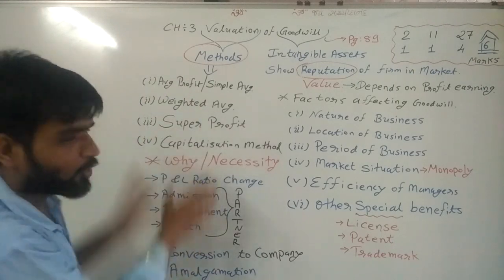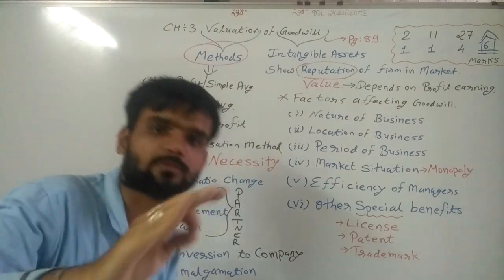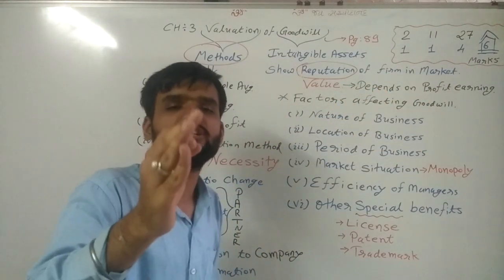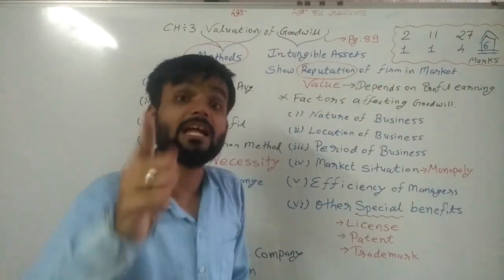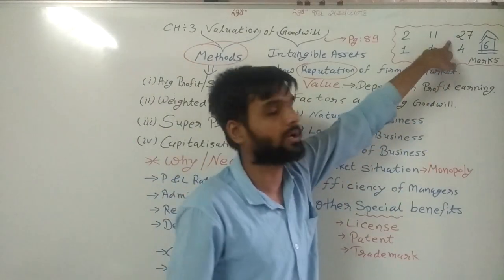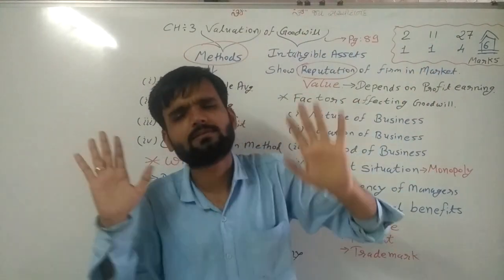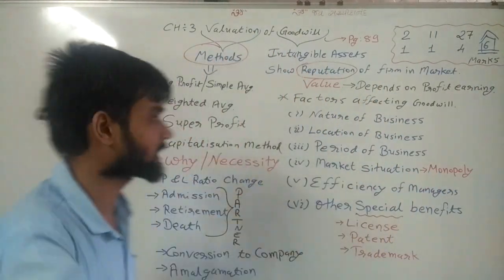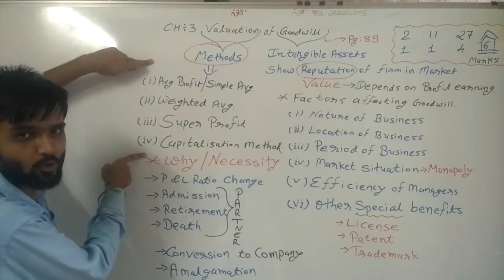For all 4 methods, you have to calculate sums, and from these, a 4 marker question will be asked in your examination. Question number 27 is of 4 marks, and that question will be asked from these 4 methods.